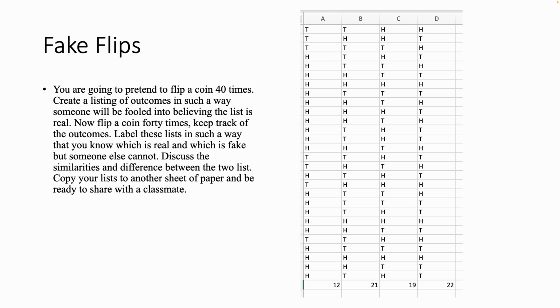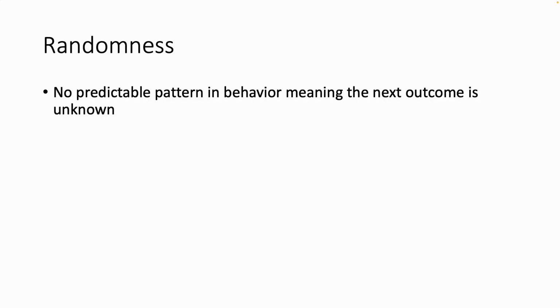Because the idea here that we're dealing with is randomness, which means that there's no predictable pattern in the behavior, meaning that we don't know what the next coin flip is going to be. So you say you picked D as the column. That's the column that was the real one.